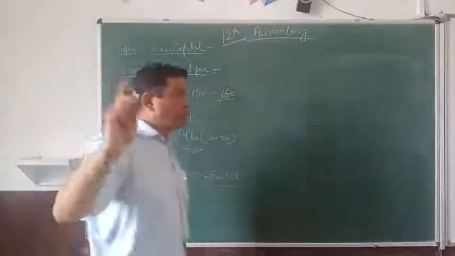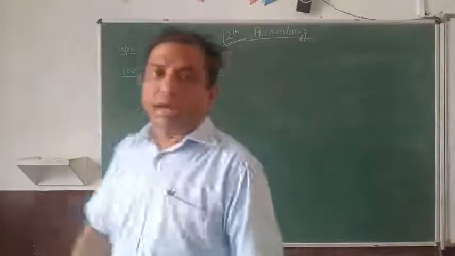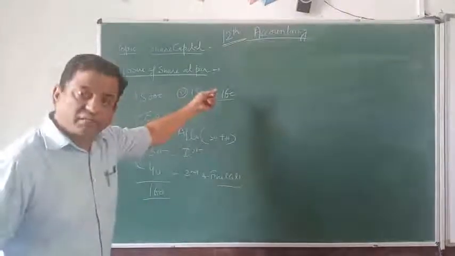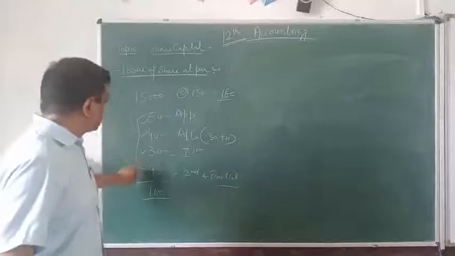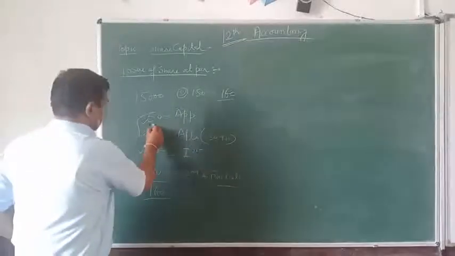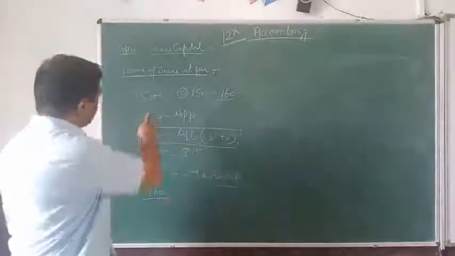Now we can come to know that this is the issue of share at premium. Now everything will be same, application will be same as in our previous example. First call and second and final call will be same, but the difference will be only in the allotment entry. But now what will happen?